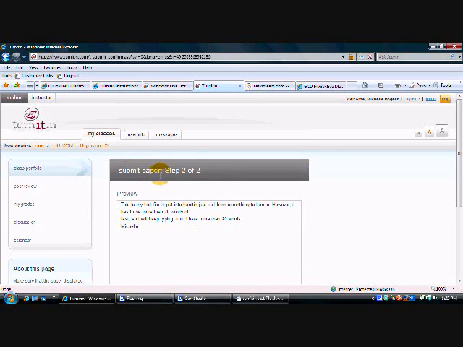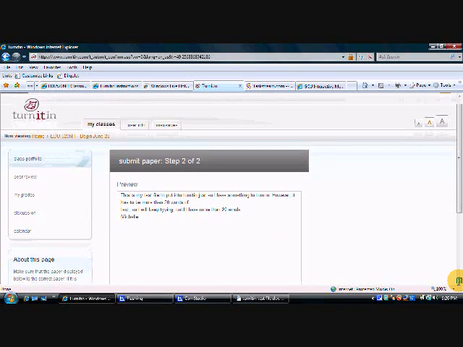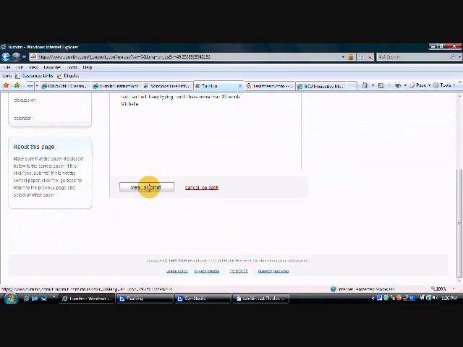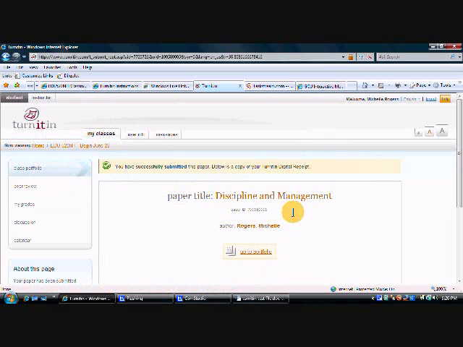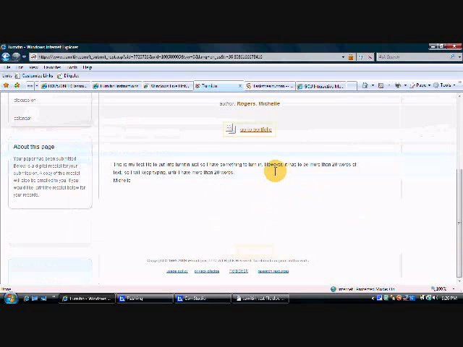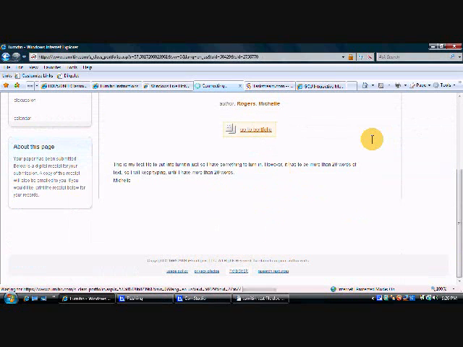And it says step 2 of 2. I have to actually look at it and say yes, this is, of course mine's a little short, but I have to say yes, this is what I meant to submit, so yes, submit it. And it will show me that I've submitted it, and here's a copy of the receipt, but this is not what I want to see. What I actually want to see is I want to go to my portfolio.